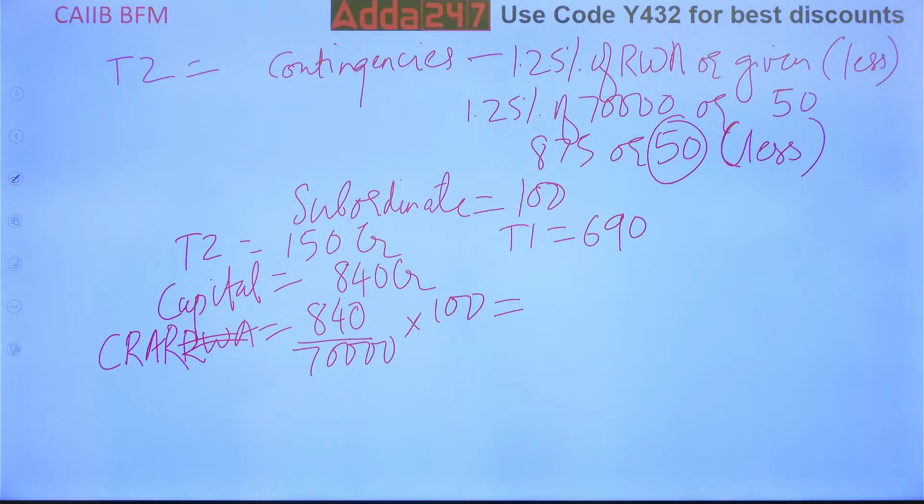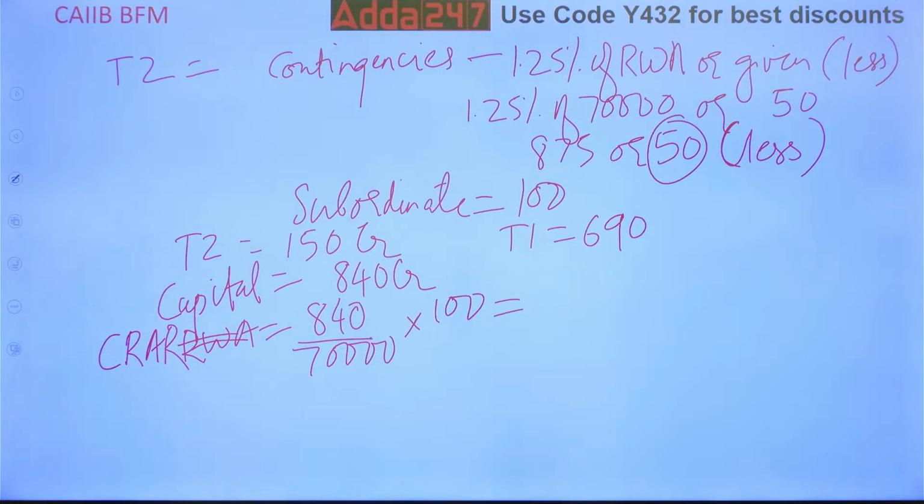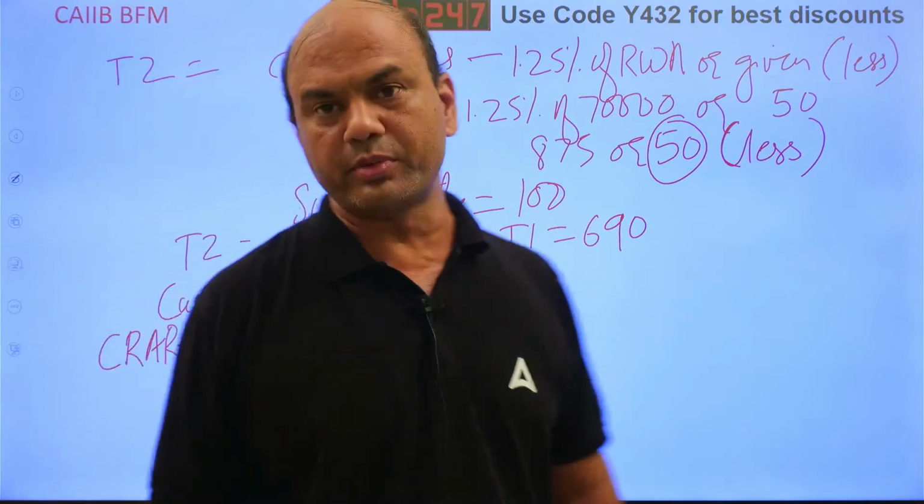What are you getting? 840 upon 70,000 into 100. Everyone? 1.2 something? 1.2. Correct. So CRAR is 1.2.